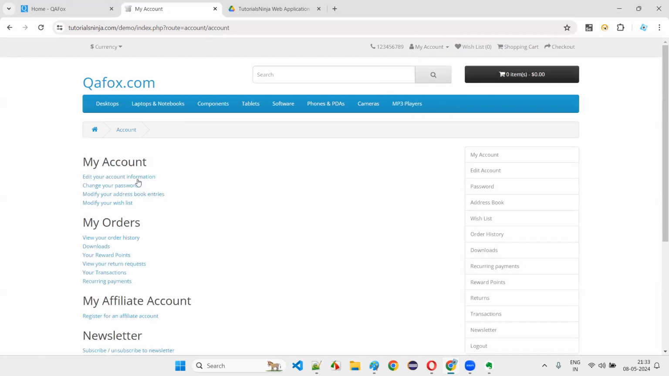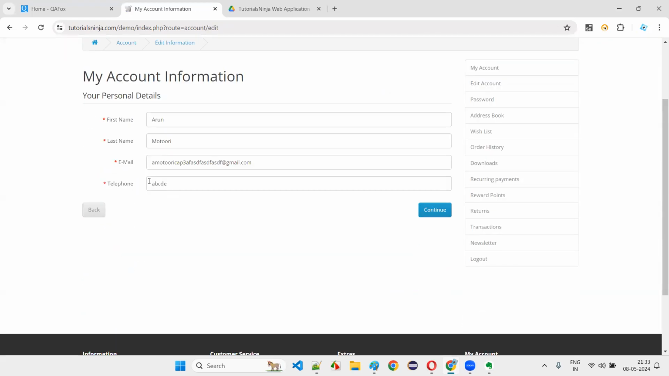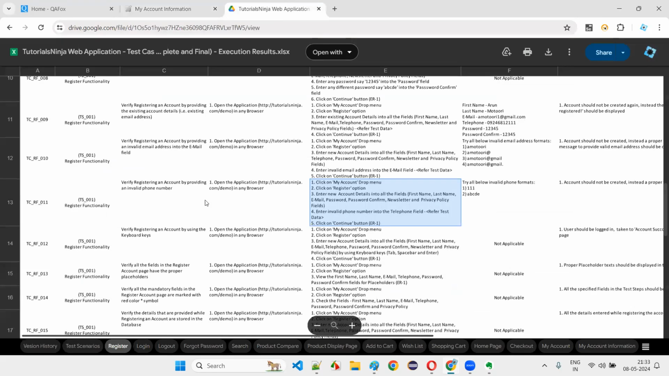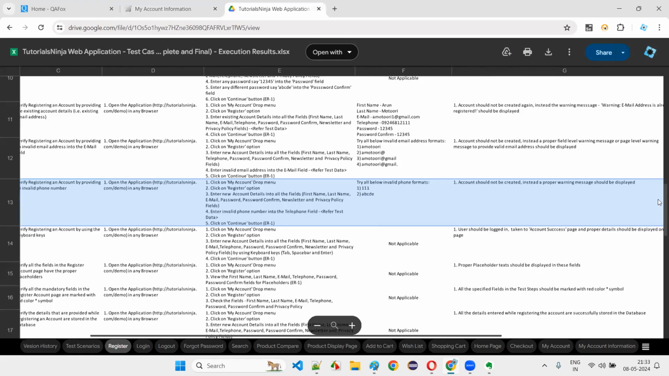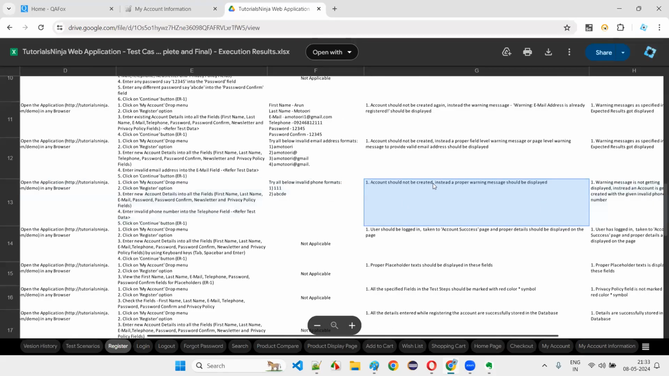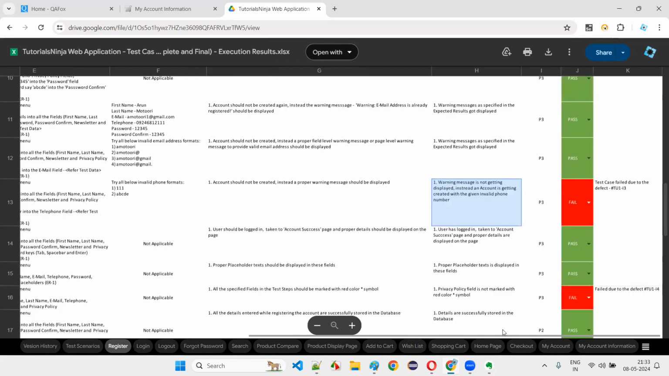Just see here in the edit account information, the telephone is ABCDE. So what have the software testers done while executing this test case? The expected result is: account should not be created. Instead, a proper warning message should be displayed to the user to provide a valid telephone number. But what has actually happened is, the warning message is not getting displayed. Instead, an account is getting created with the given invalid phone number.